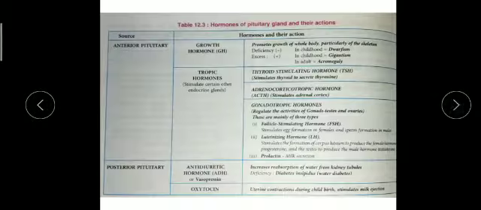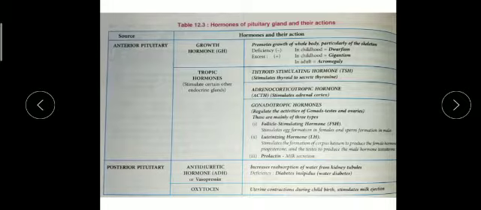You can see one table is given, 12.3. Your book shows sources, hormones, and their actions in tabular form, so you can easily understand by reading this table.